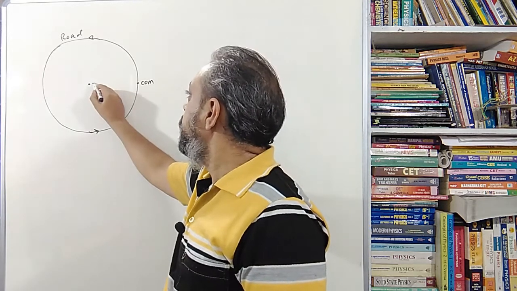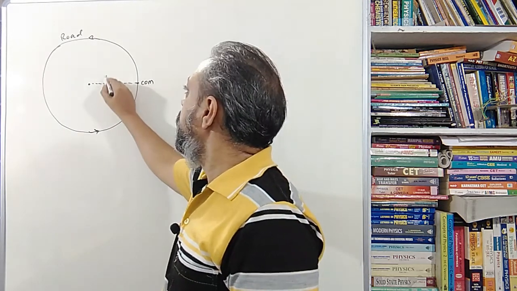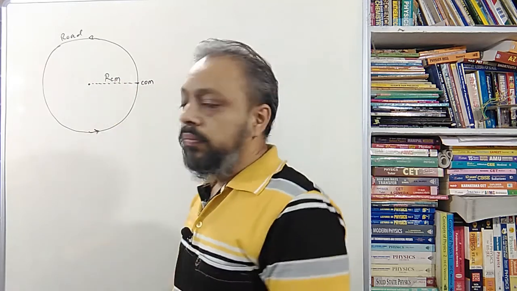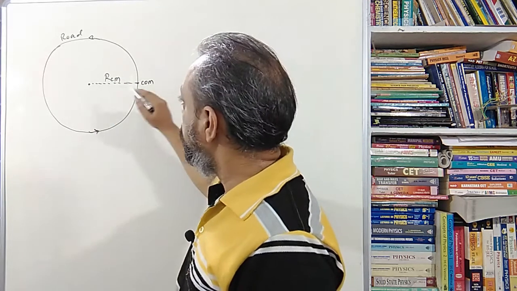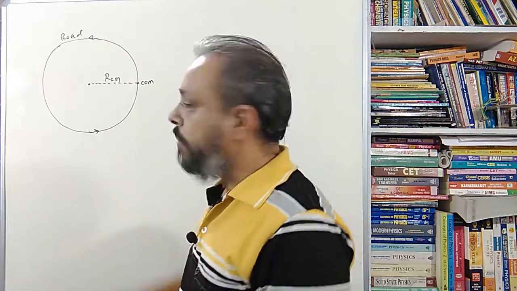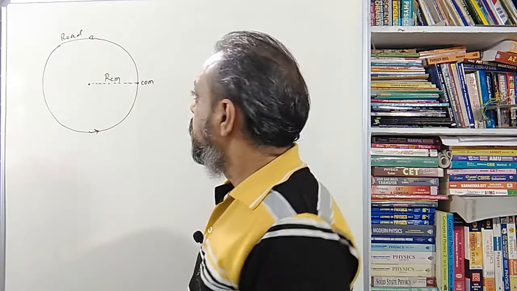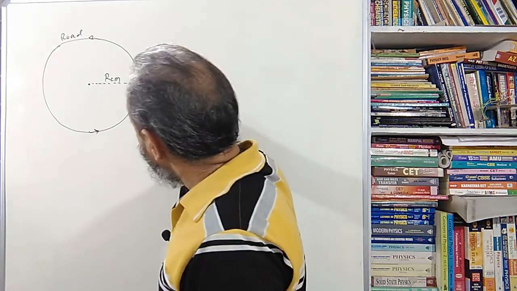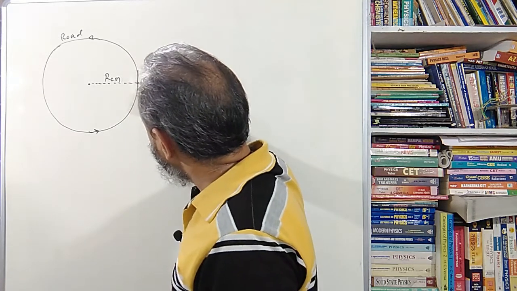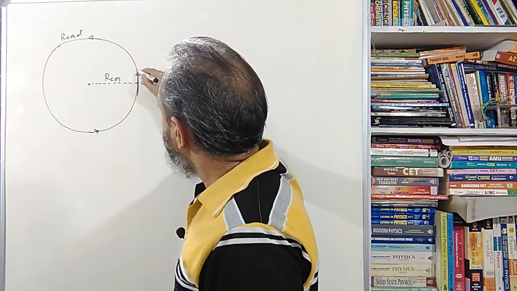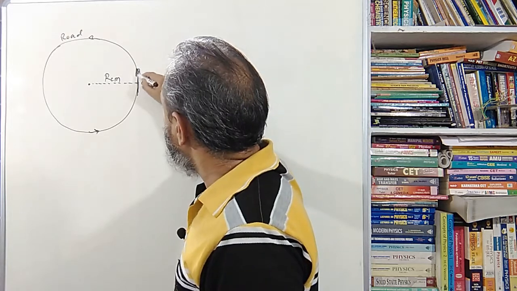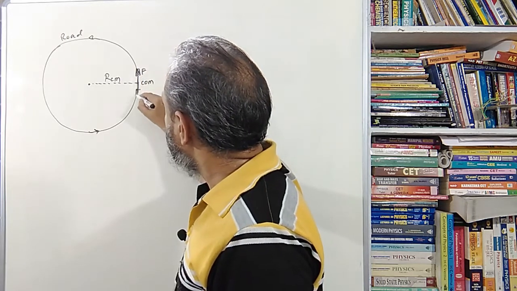I can simply draw a line representing RCM, the radius of curvature of the center of mass. And the corresponding bike is somewhere here, whose front wheel is here and here is the rear wheel.